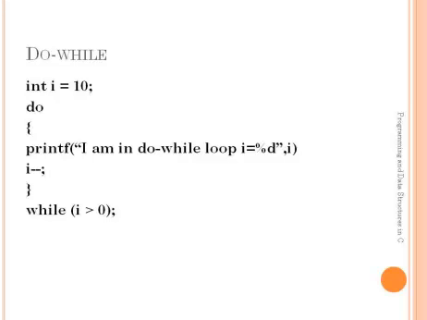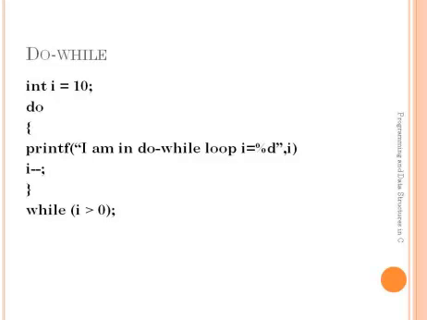There it will perform the statements in the do loop. Again it will print I am in do while loop, i equals 9. The next statement is i minus minus, that is 8. Likewise it repeatedly performs until the condition is false. The condition is false whenever i is less than or equal to 0. Whenever i is equal to 0, the condition will be false.